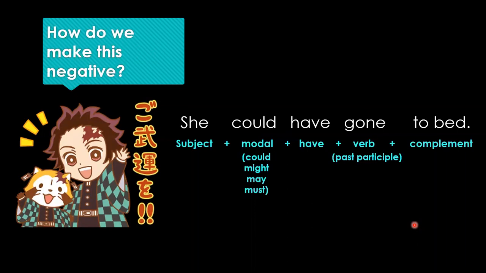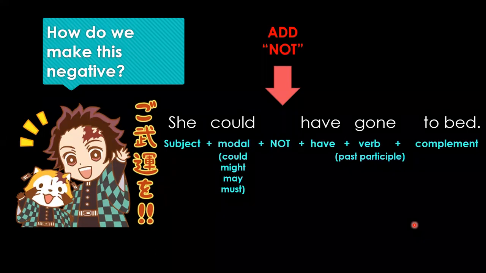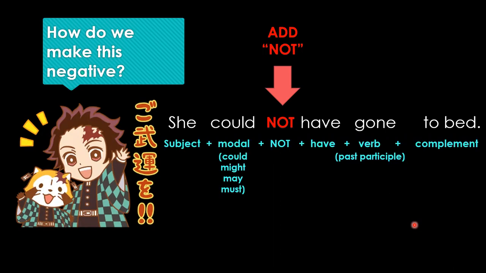I'm sure you guys already found the answer to that. And you are correct. We only add one word right there, not. There it is. You can see the structure happening in front of your eyes. We added it and now it is correct. Obviously, we're not going to use capitals, but it served its purpose just so you guys can see it a lot more. So, she could not have gone to bed.